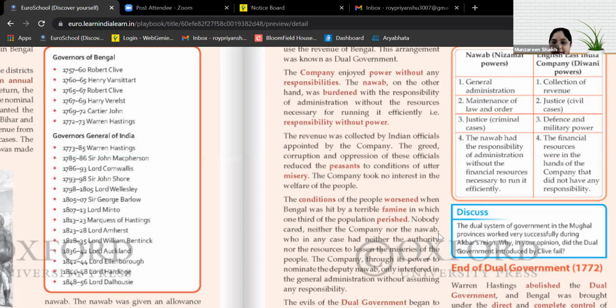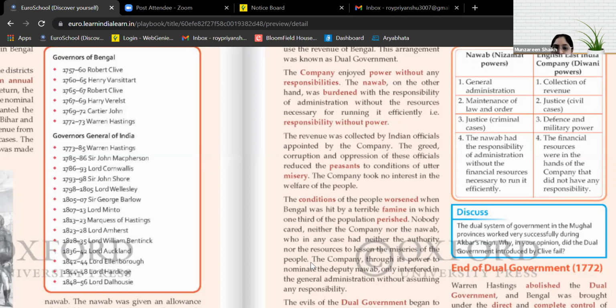Neither the company nor the Nawab, who in any case had neither the authority nor the resources, could lessen the miseries of these people. The Nawab could not do anything because he did not have any power to go and help these people. But the company was enjoying power. The company could have done something for the welfare of these people, but the company ignored them. They did not take any interest in the welfare of the people.